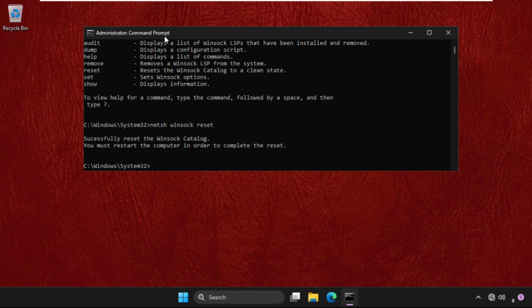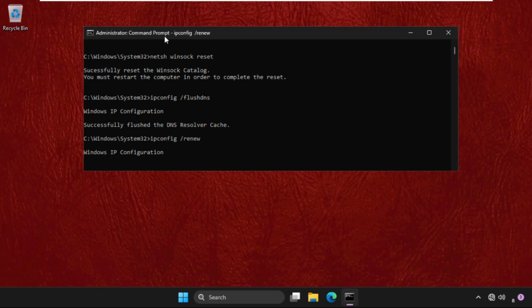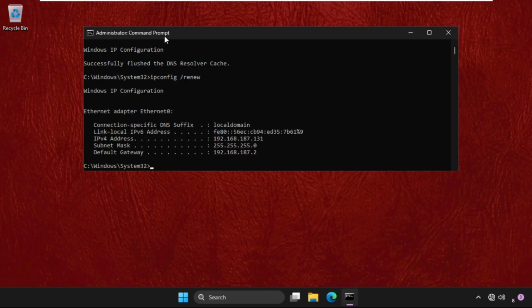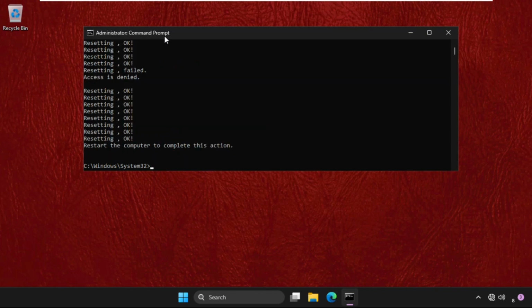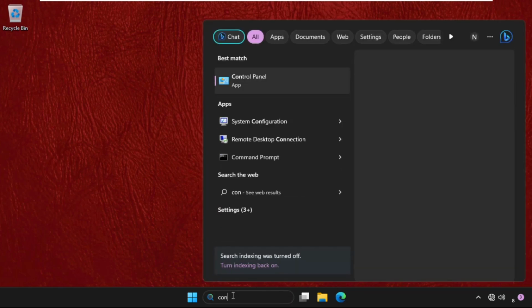Now it's good. Now type in ipconfig space slash flushdns and then type in ipconfig space slash renew and hit enter. We need to wait for some time to complete the process and then type in netsh int ip reset and hit enter. Now type exit and simply go to the search bar, type control panel,